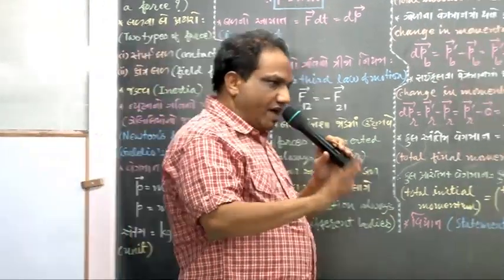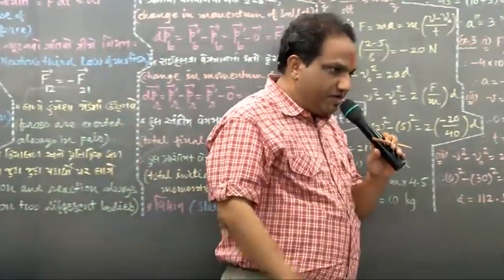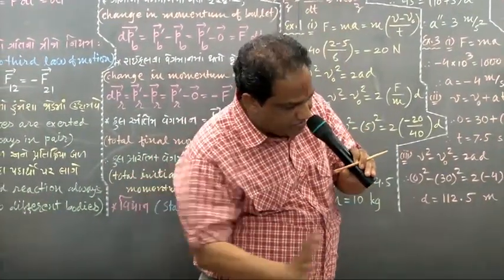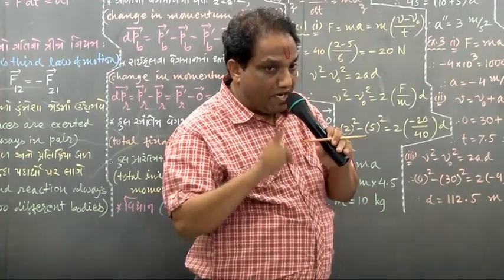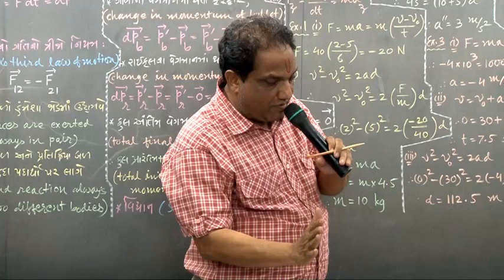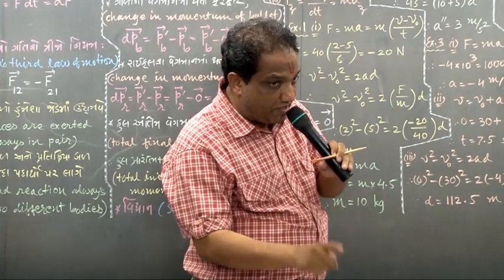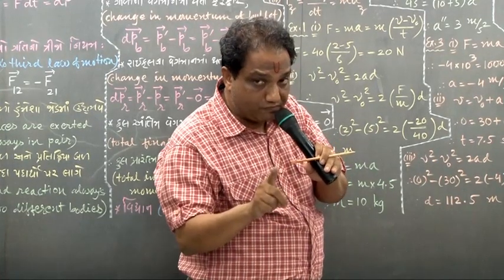If that body is very heavy, then to move it you will require a great amount of force. But unless you exert a certain minimum force, that body does not move.